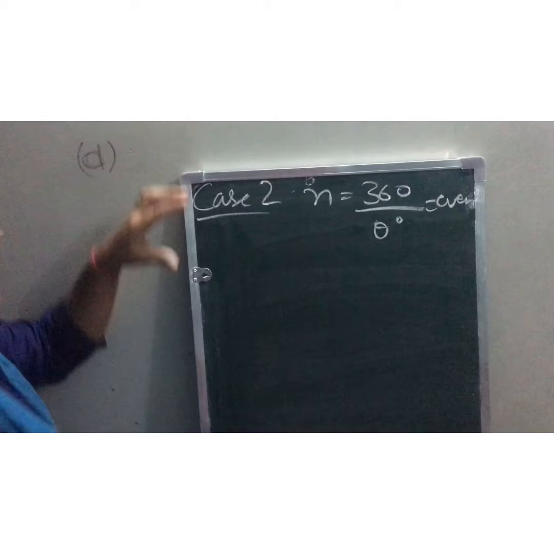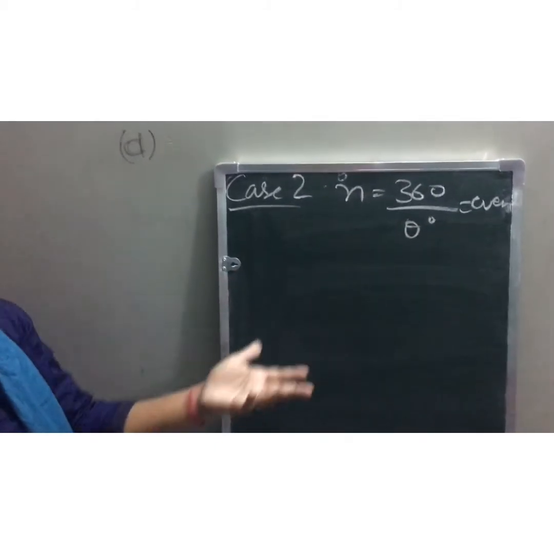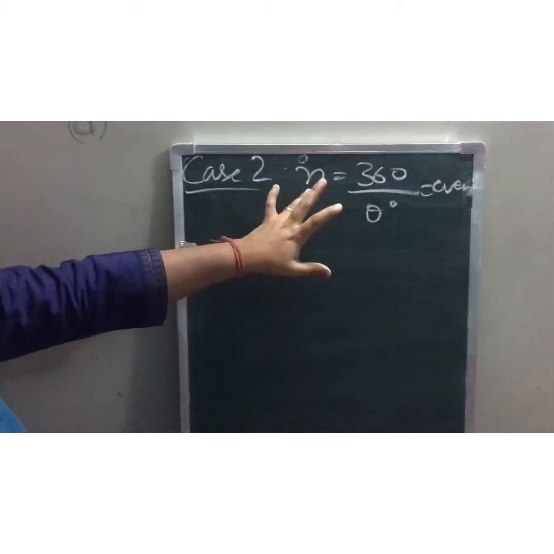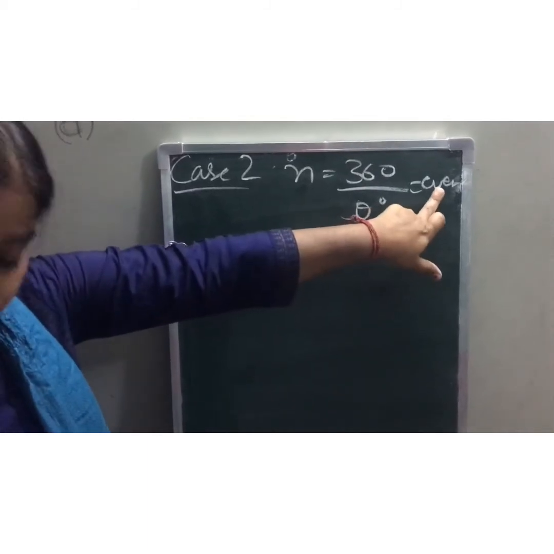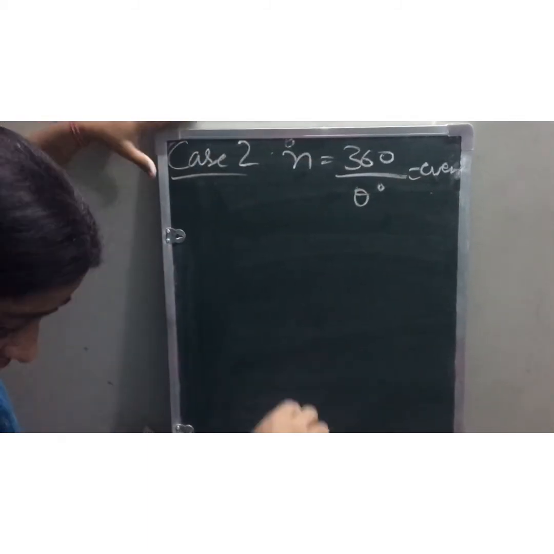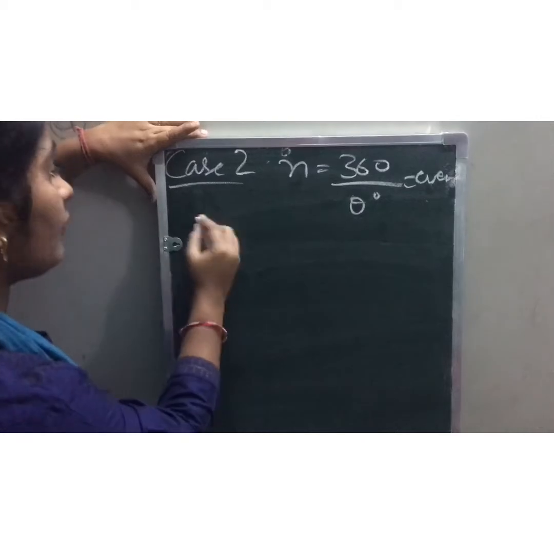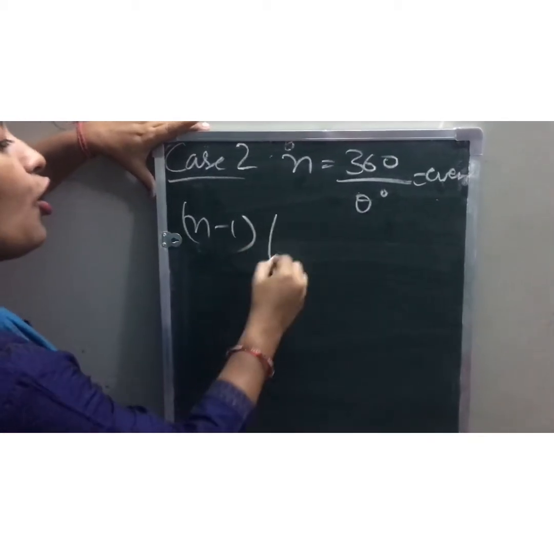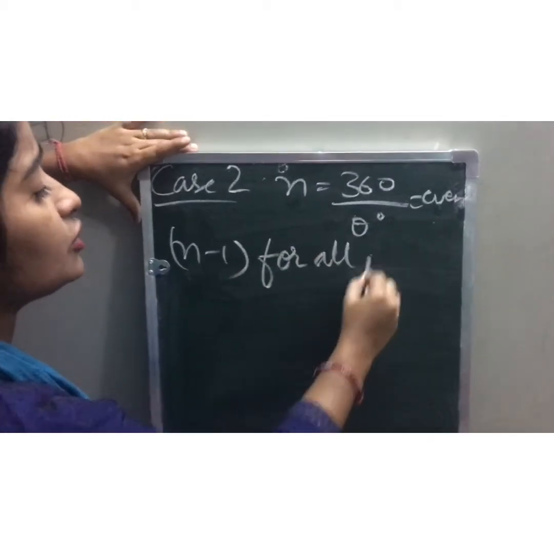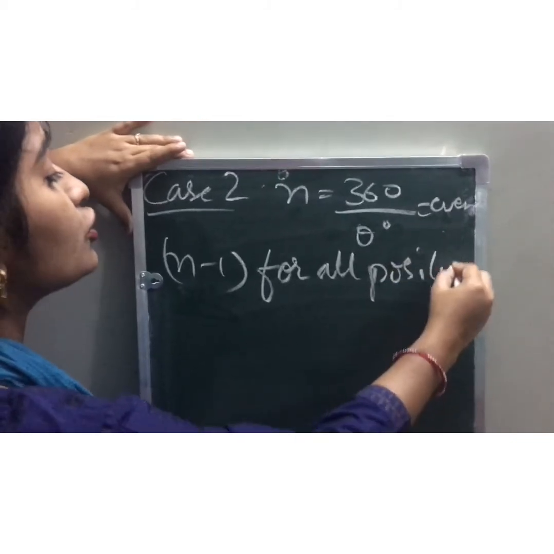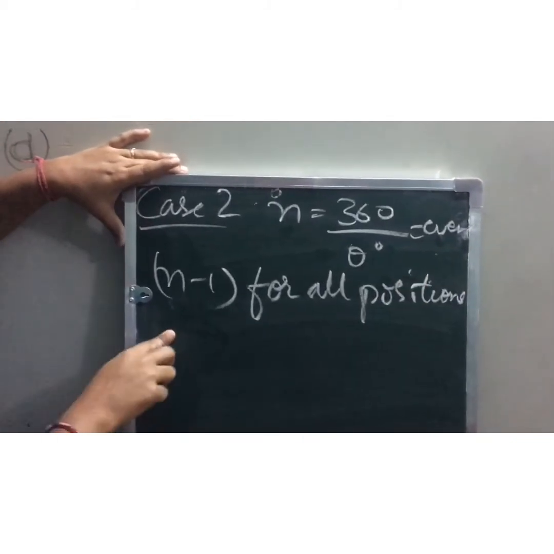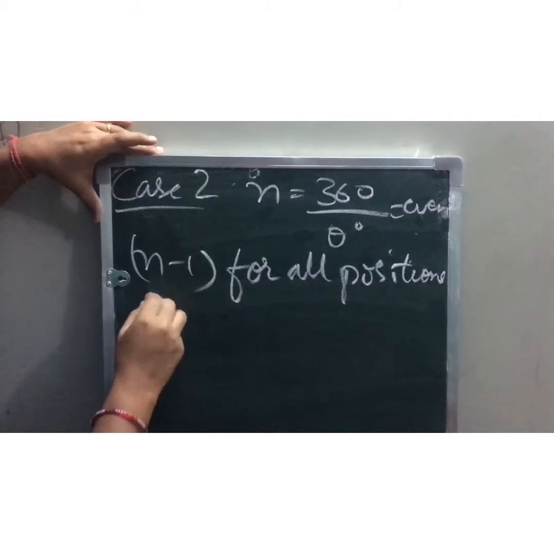Just now we discussed when n is odd. Now n can be even also. What will happen if the n which you calculate is even? Then in that case, every time the number of images will be n minus 1 for all positions of the object. For all positions of the object, remember that the number of images will always be n minus 1, children.